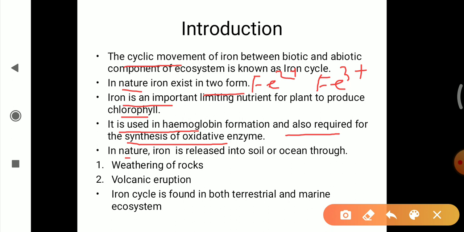In nature, iron is released into the soil or an ocean through weathering of rocks and volcanic eruption. The iron cycle is found in both terrestrial and marine ecosystems.